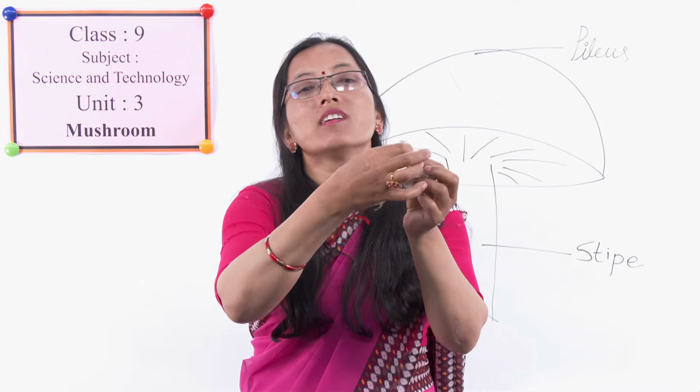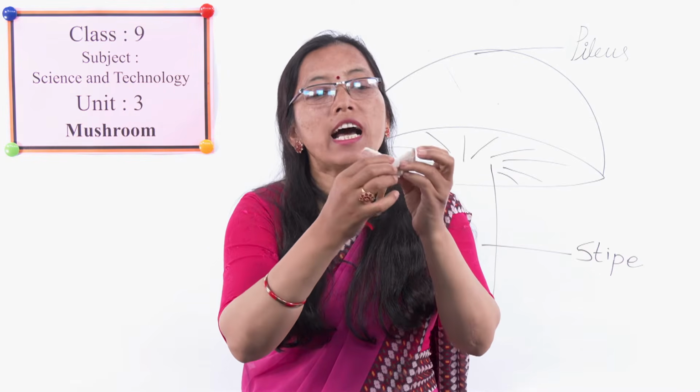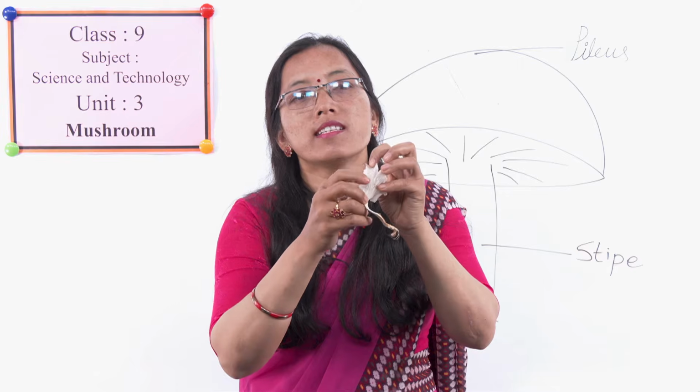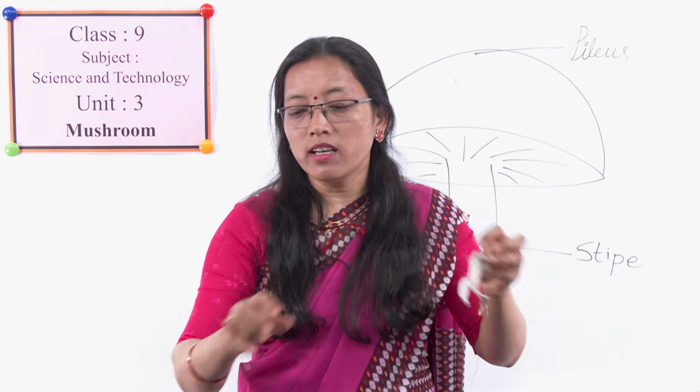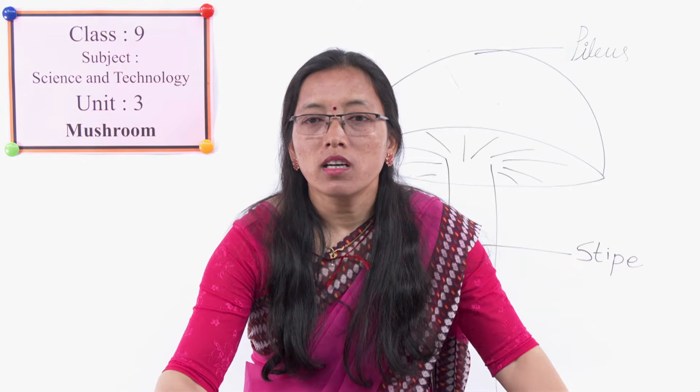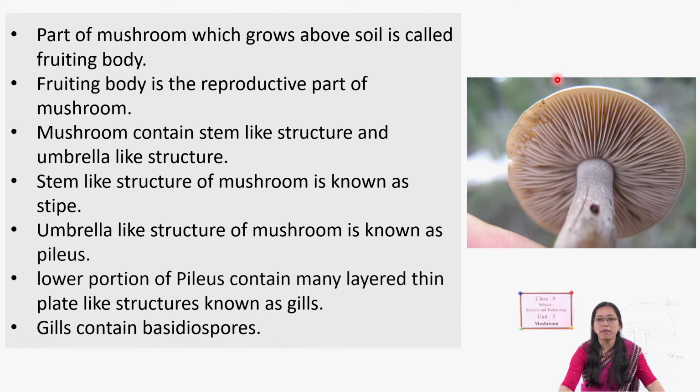This is called gills. These all are gills. See here, these are gills. In the figure also, just the lower surface of the pilus, you can see thin plate-like structures, very thin, paper-like. These are called gills.